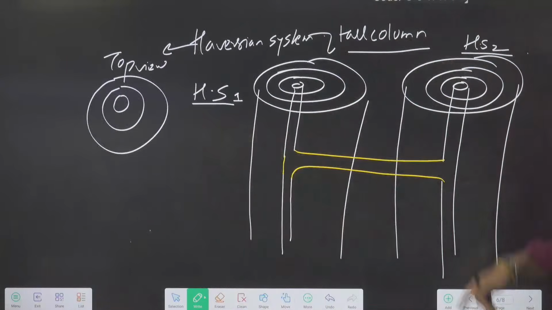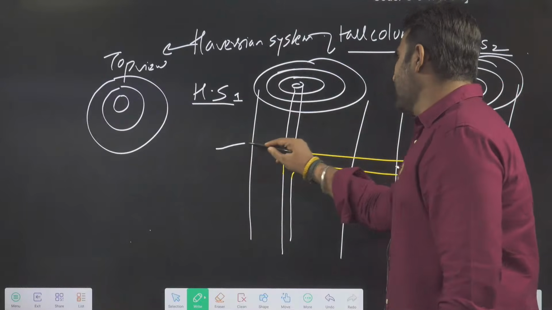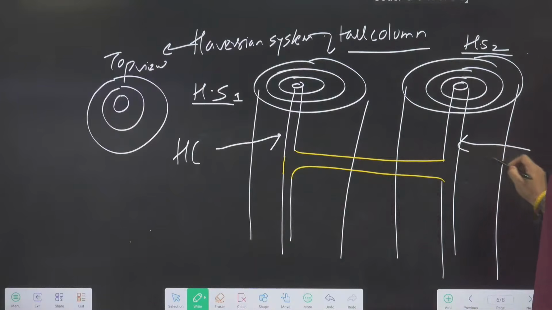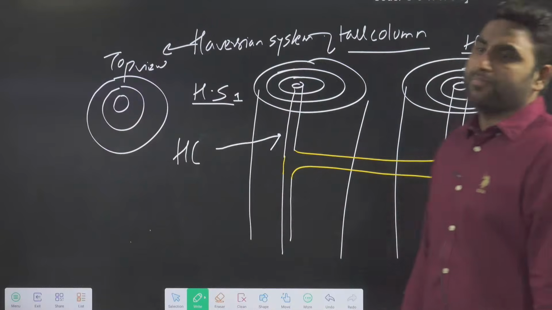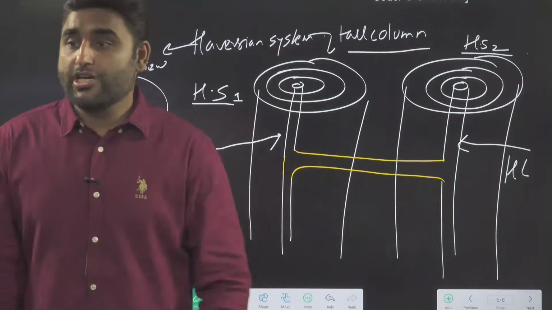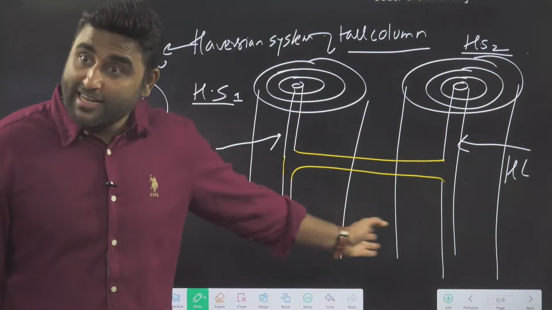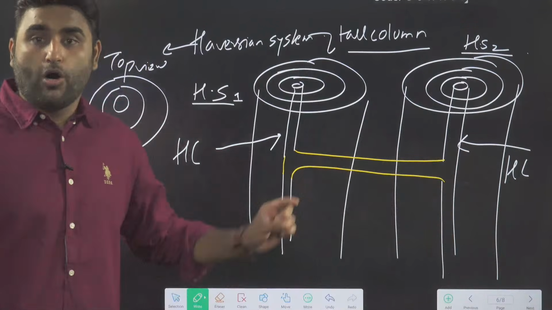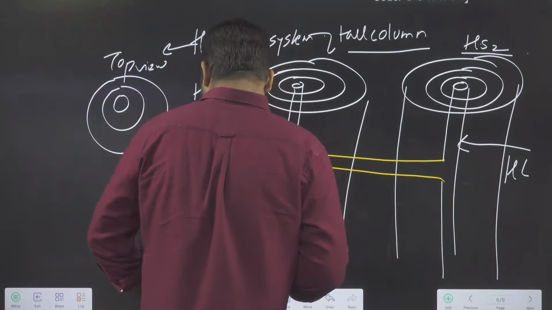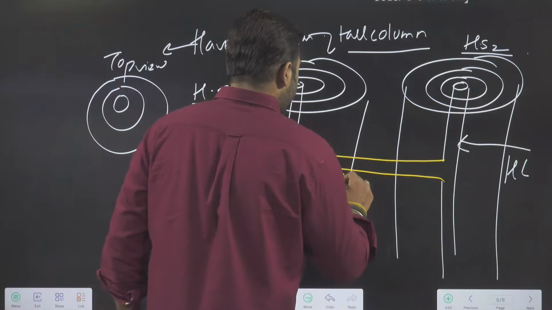Everyone has their Haversian canal. HC is Haversian canal. This one is also HC, Haversian canal. The two Haversian canals are interconnected. Haversian canals are vertical canals, but different Haversian canals are interconnected via a horizontal canal, which is called the Volkmann's canal.